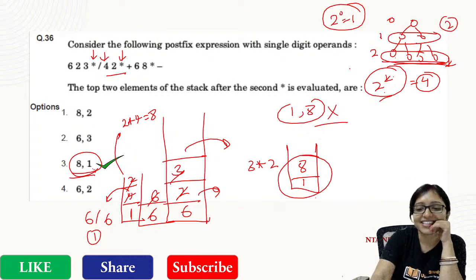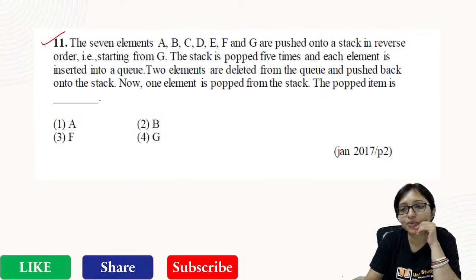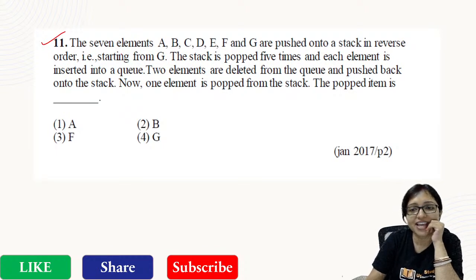Yes. Now do this one. Stack and queue. Do this question. Stack and queue.